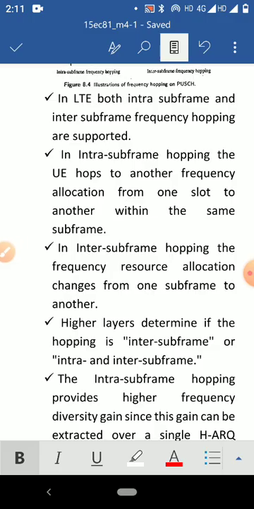In intra-subframe hopping, the user equipment hops to another frequency allocation from one slot to another within the same subframe. In inter-subframe hopping, the frequency resource allocation changes from one subframe to another. Higher layers determine whether the hopping is inter-subframe or both intra and inter-subframe.